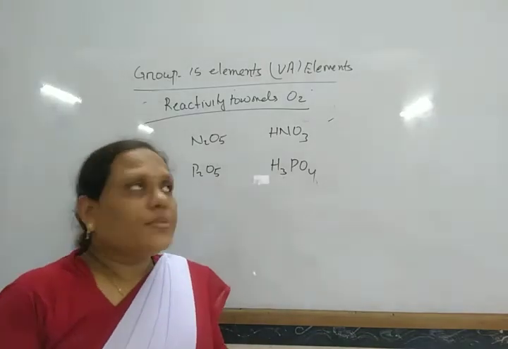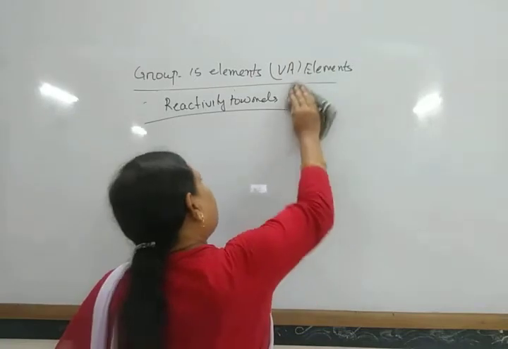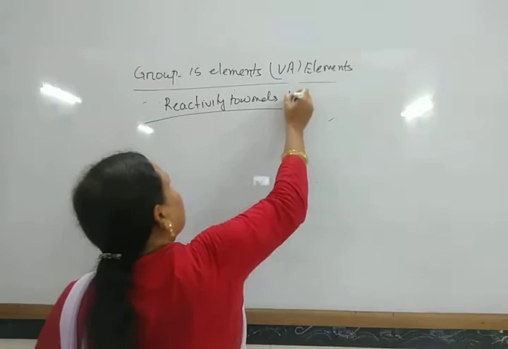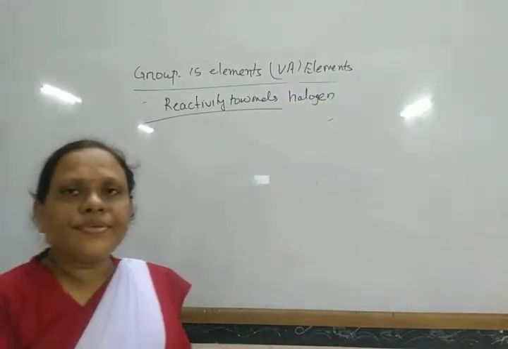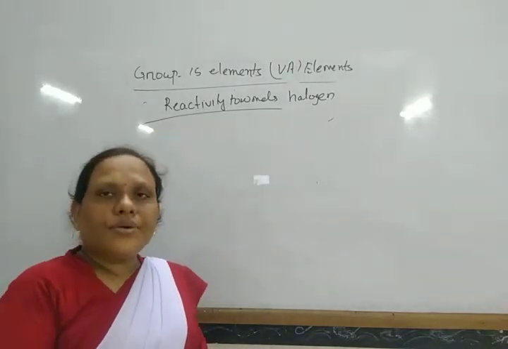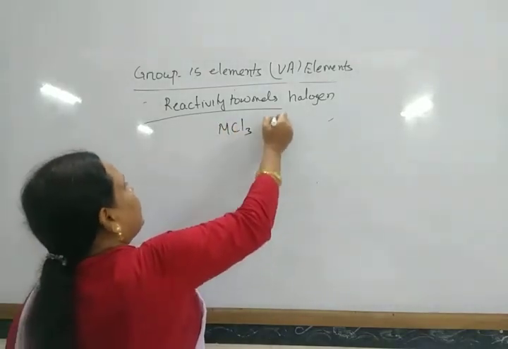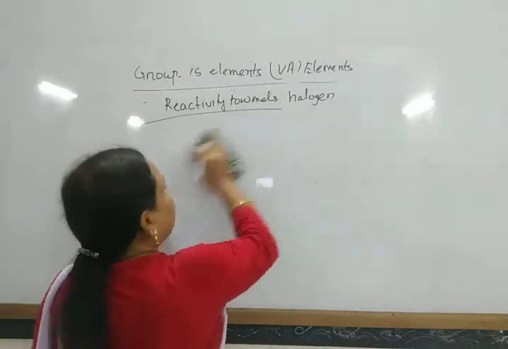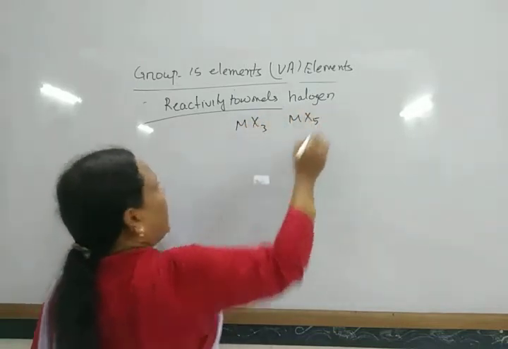Next, we come to the reactivity towards halogen. All elements of the nitrogen family generally form two types of halides, that is MX3 and MX5.